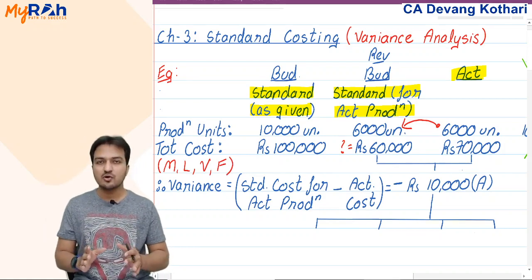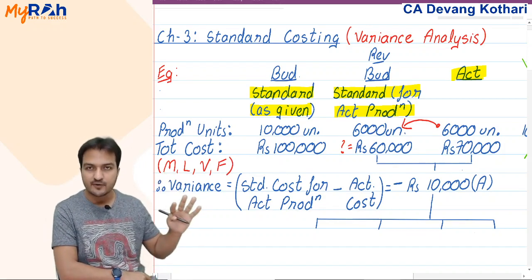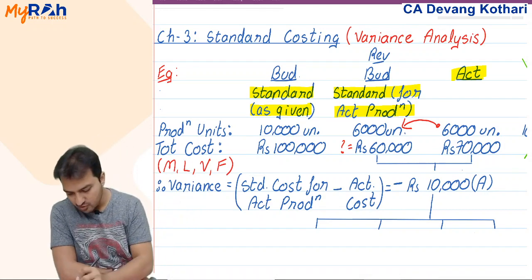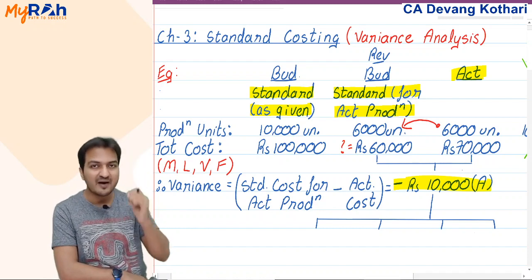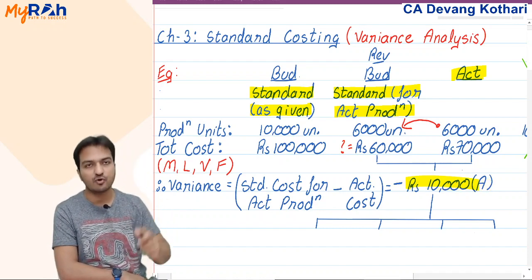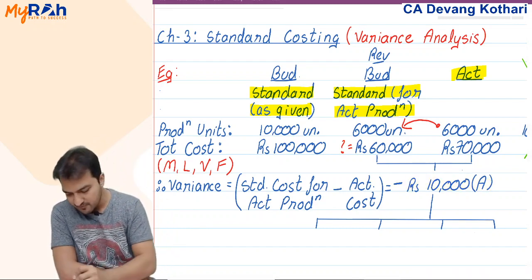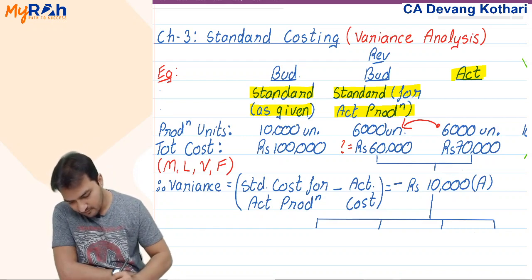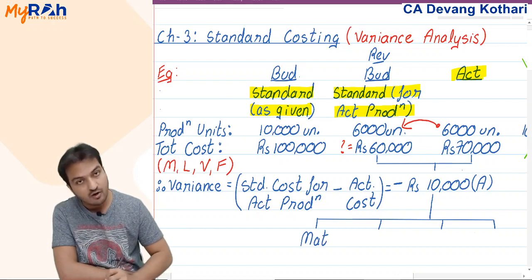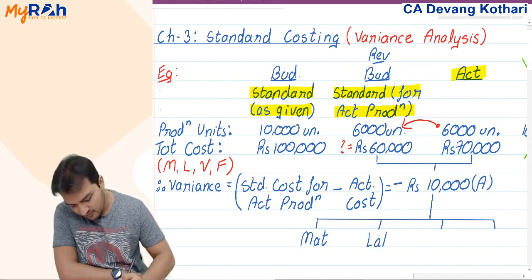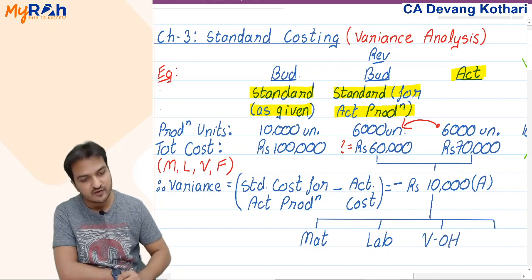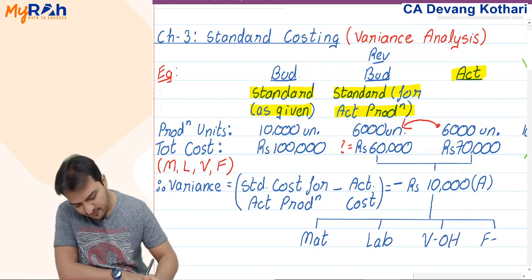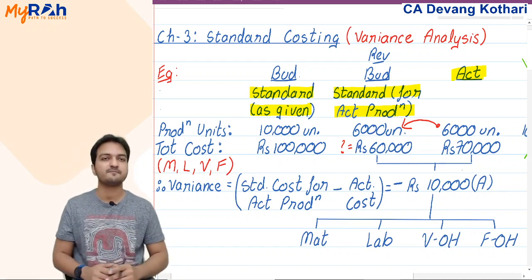Now, if my total cost contains only these four components, and I say that my total cost has increased by 10,000, then this increase might be because of either of the four reasons. This increase might be either because of extra money spent in material, or because of extra money spent for labor, or because of extra money spent for variable overheads, or because of extra money spent in fixed overheads.